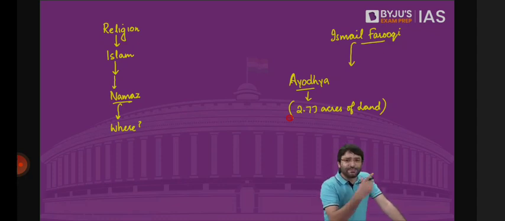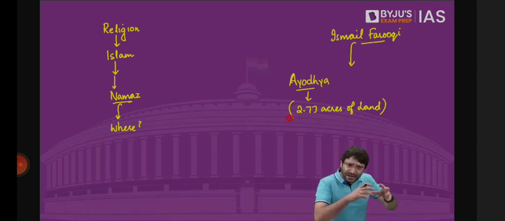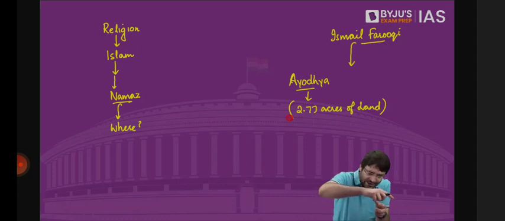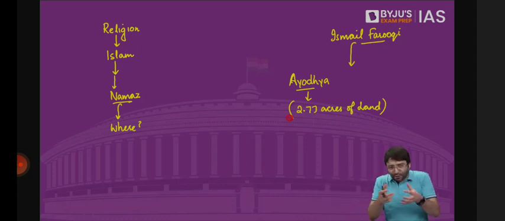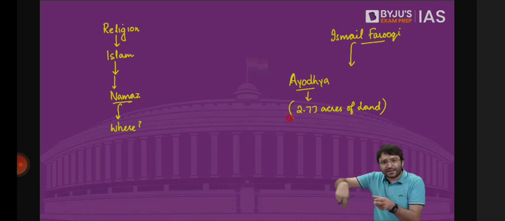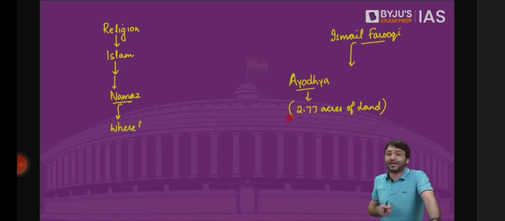When it was demolished, then what the government did, what the parliament did, parliament enacted a law. And parliament said not just this 2.77 acres of land, all the other area which is surrounding this disputed land should be taken over by the state. That means the land surrounding this land will also be acquired by the state. The state will possess this land. And some of this land included mosques as well, included graveyards as well.